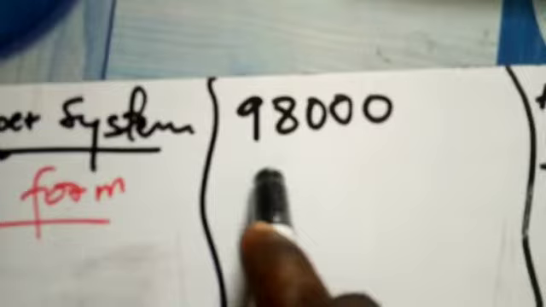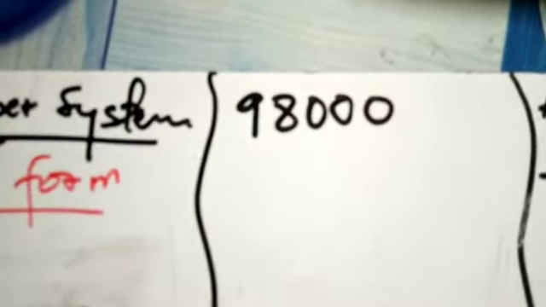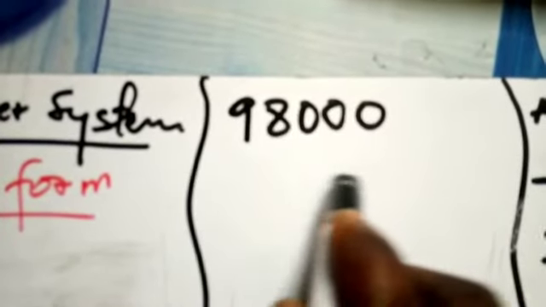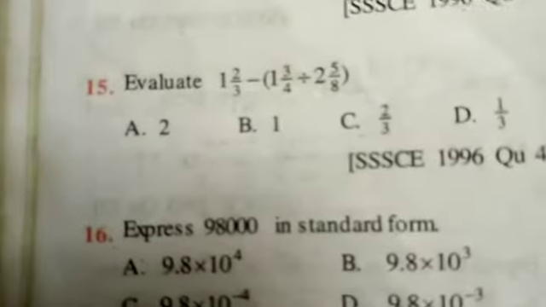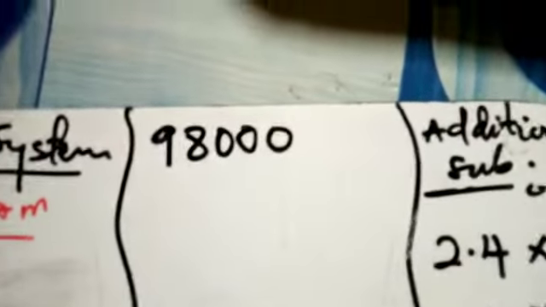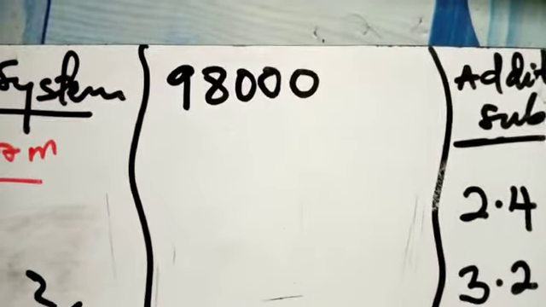So we are going to convert 98,000, right? They say you should convert this to standard form. So here's the question. Let's check the question first. So here we go. They say you should express, can you see, express 9800 in standard form. The book here is by Mr. Ishmael Adams, so credit to Mr. Ishmael Adams for that. So we are having 9800. They say you should express that in standard form.